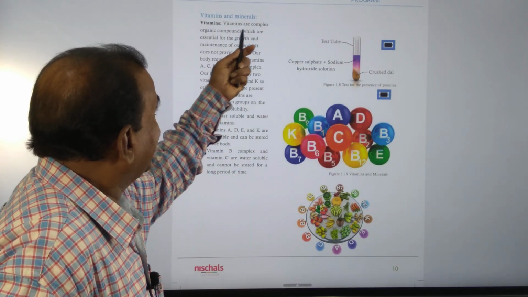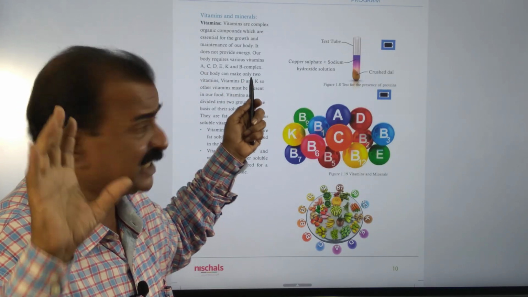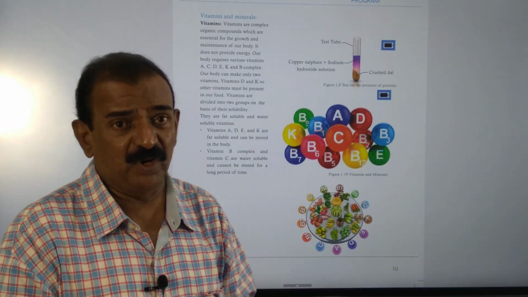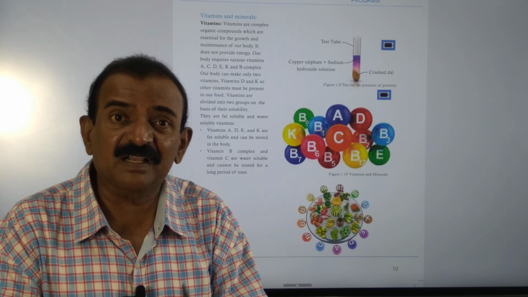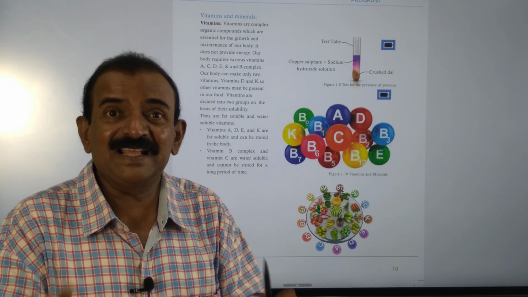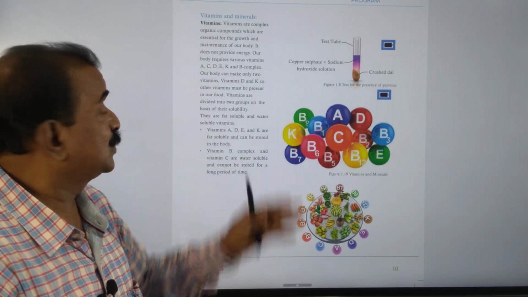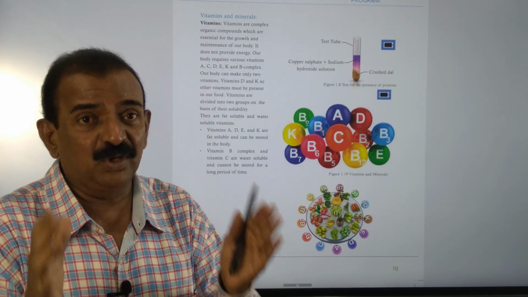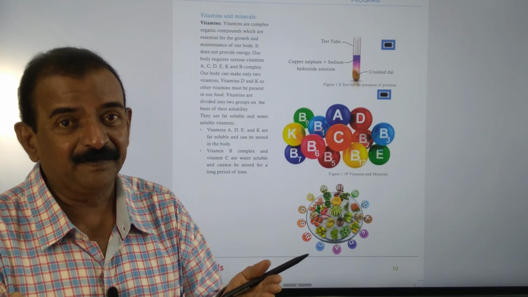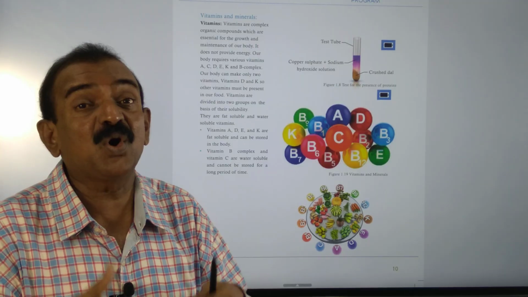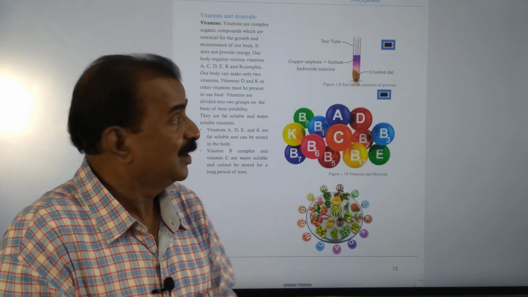So you see, vitamins are complex organic substances which are essential for growth and maintenance of our body. Vitamins are called micronutrients, and they are responsible for the growth of the body and also the maintenance of our body. They are required in minute amounts, but not in large amounts.